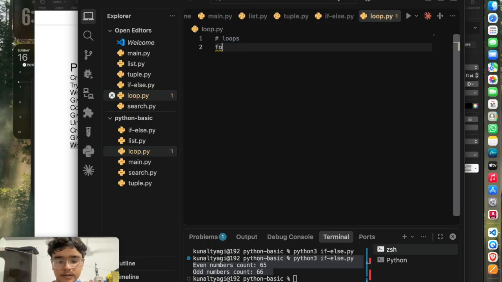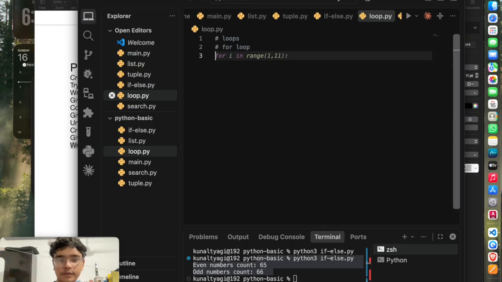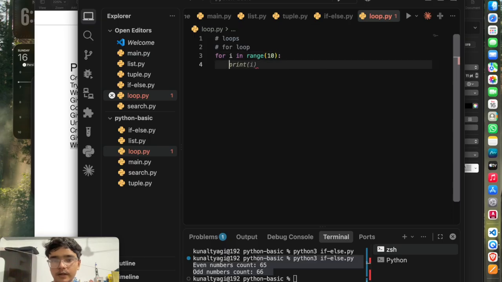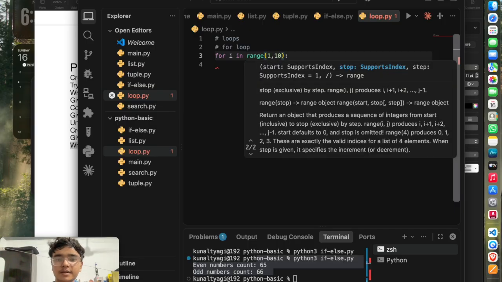For syntax, let's go to the for loop first. For loop is very simple. For i in range, let's take 10. The first thing, this range takes parameters. It can take up to three parameters.